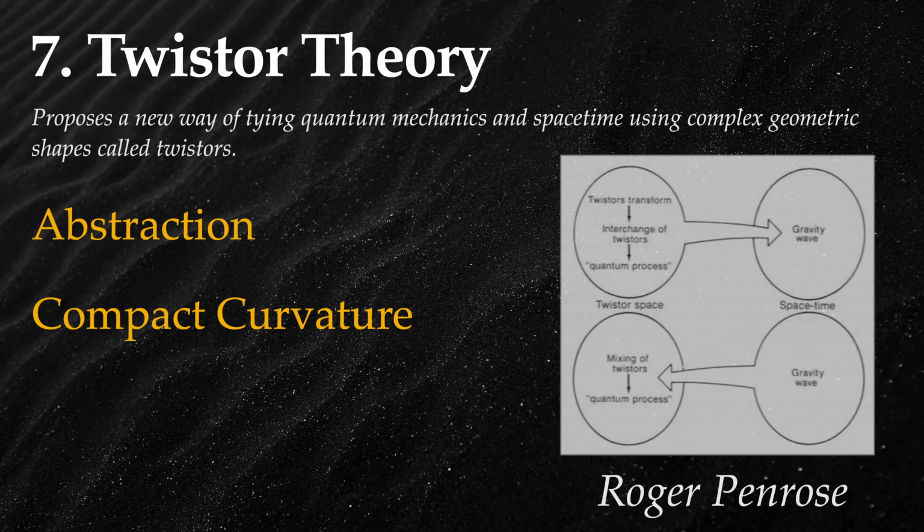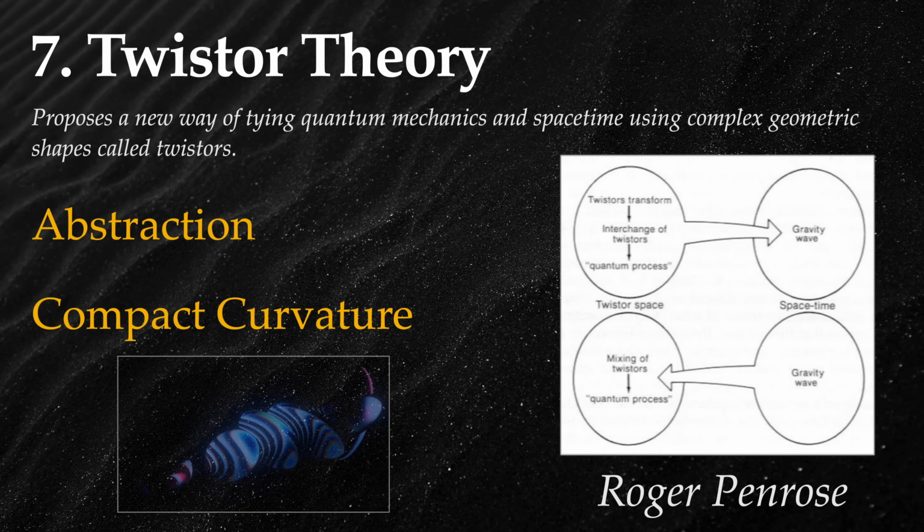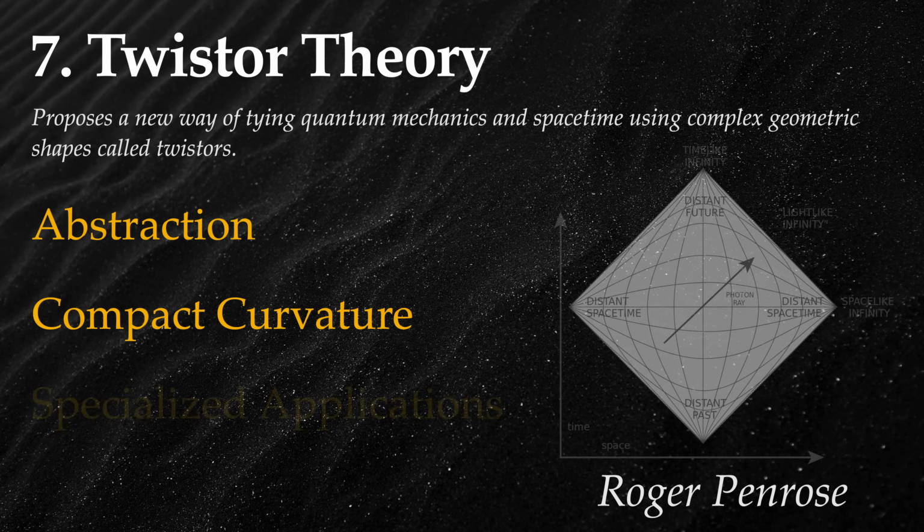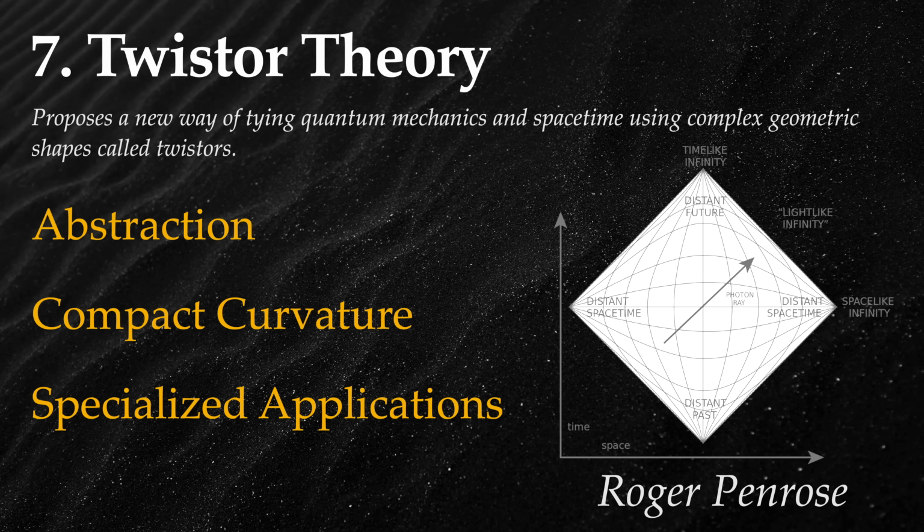In the twistor approach, space-time is secondary, with events being derived objects that correspond to compact holomorphic curves in a complex threefold, the twistor space. By using twistors, some complicated problems in physics, especially those involving space, time, and the movement of light, become easier to solve. While powerful, twistor theory's applications are more limited and not as broad as some other theories. Roger Penrose is the only Nobel laureate on this top 10 list, proposing other strong theories like conformal cyclic cosmology and orchestrated objective reduction. Twistor theory, in one word, holomorphic.